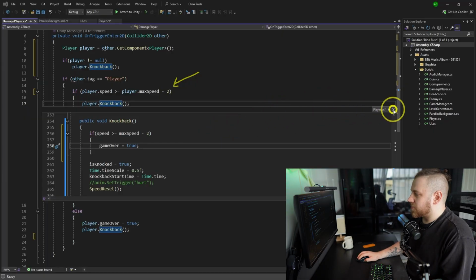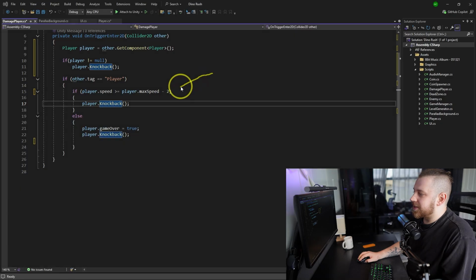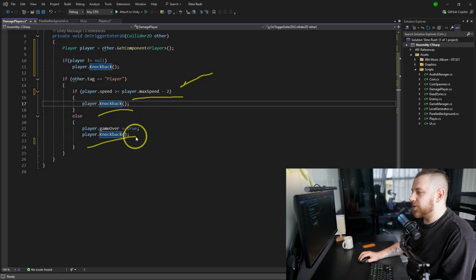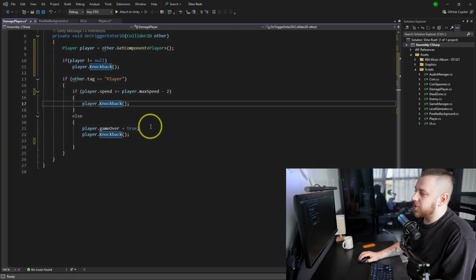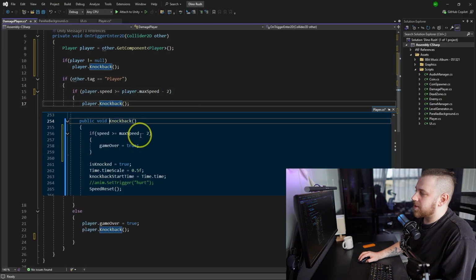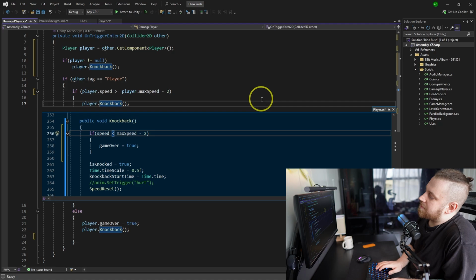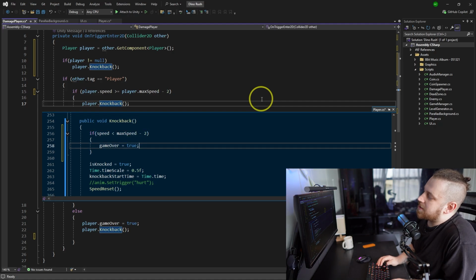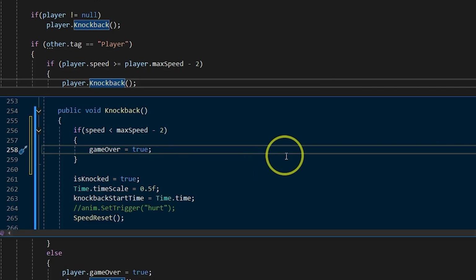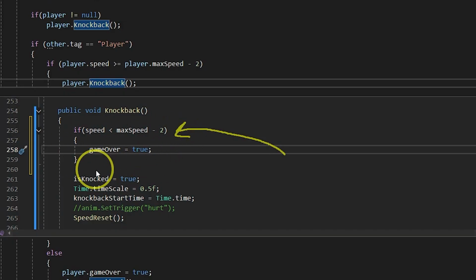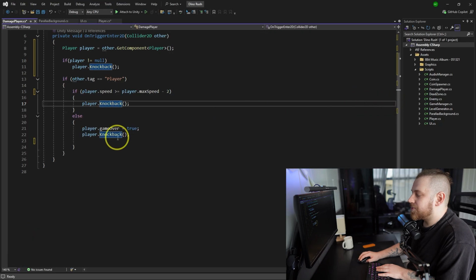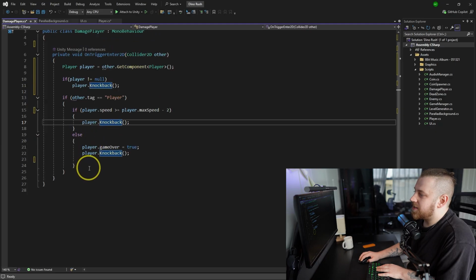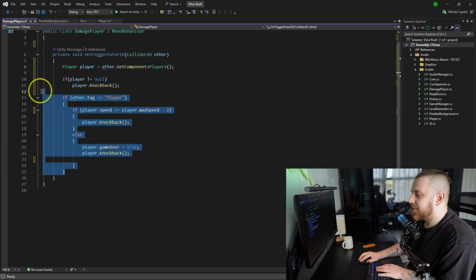So what was it doing? Give me a sec. So basically, if we are close to max speed, we just do knockback, but if we are not, we finish the game and game is over. Okay, I get it. So let's do it this way. Is less than max speed -2, then game over. Something like that. Again, this should be written in a much cleaner way, but I bet we can find something more interesting. Okay, so I'm gonna close this, and now all of this is unnecessary, right?